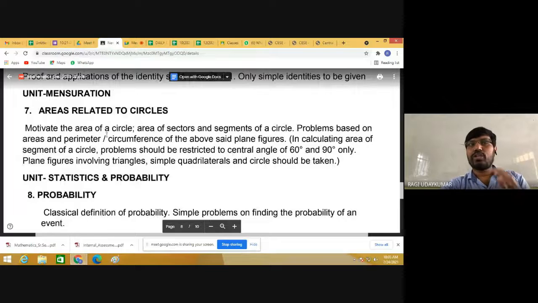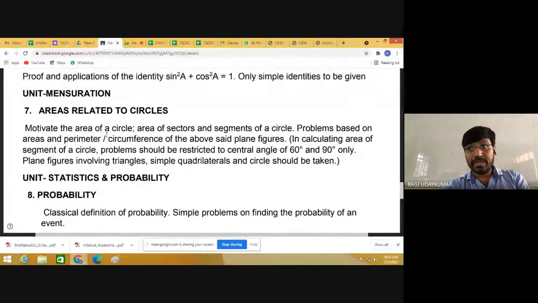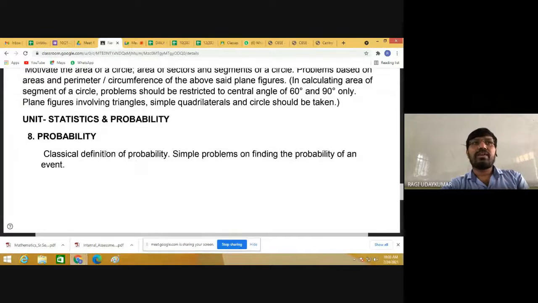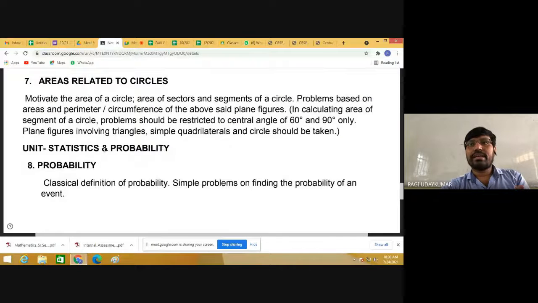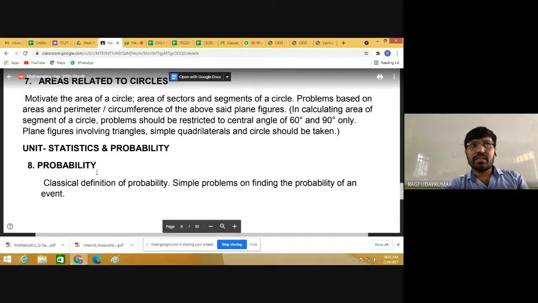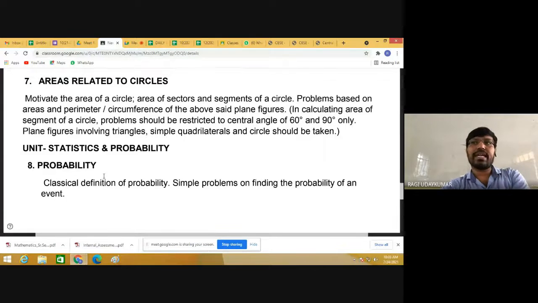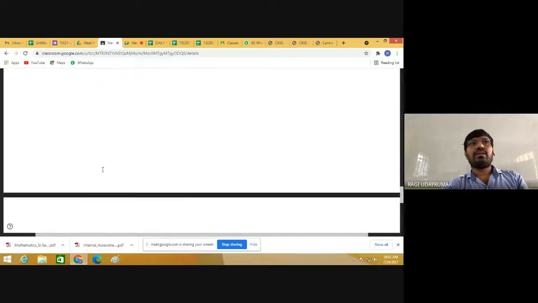So areas related to circles is the 12th chapter in your textbook. That chapter is in term 1, and after areas related to circles, surface area and volumes is the 13th chapter, and the 14th chapter is statistics. The 15th chapter is probability. So statistics is in the second term, and probability is in the first term. So we have to complete these term 1 syllabus first.